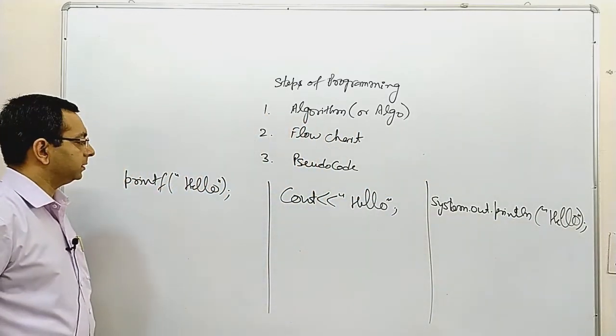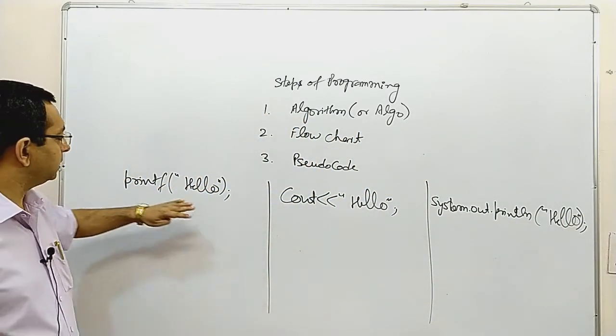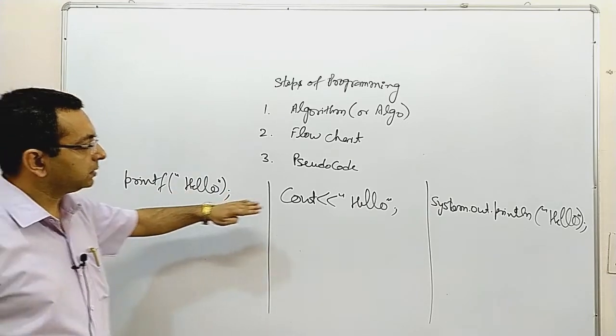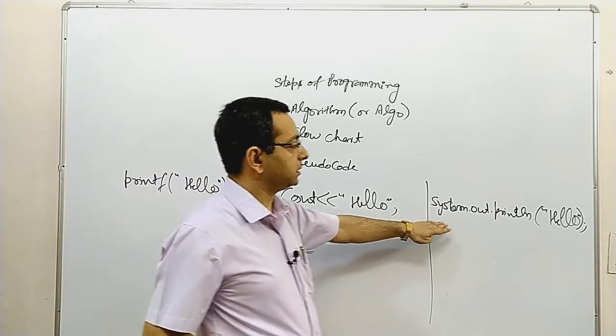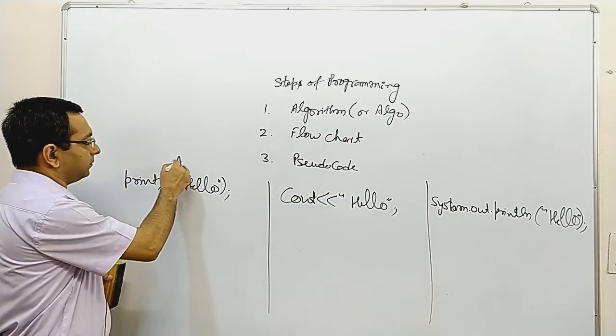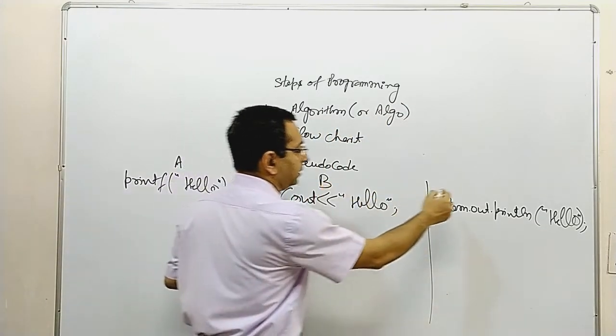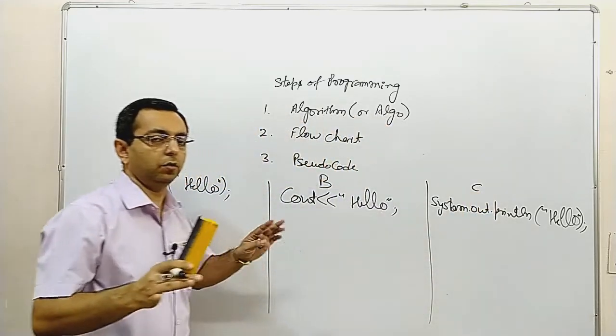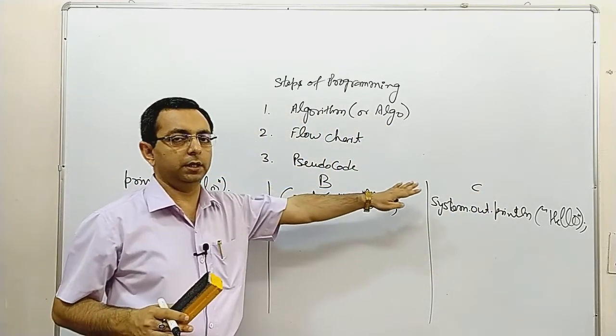Suppose this is the statement. There are three statements: printf hello, cout hello, and system.out.println. This is for A, this is for B, this is for C. You have three codes: code A, code B, and code C.